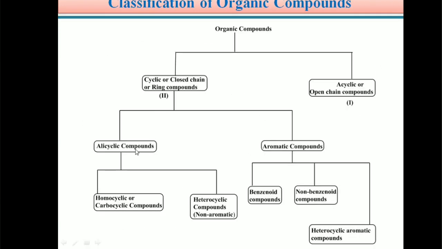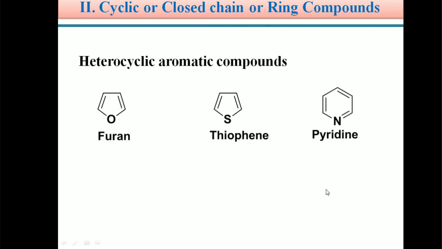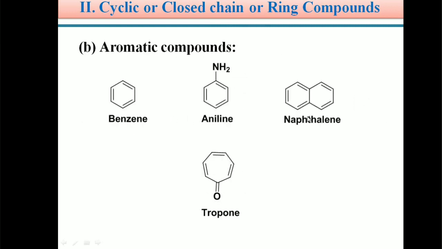Here aromatic compounds are classified as benzenoid compounds and non-benzenoid compounds. Benzene, aniline, naphthalene, and the derivatives of benzene are called benzenoid compounds. There are some aromatic compounds that don't have a benzene ring; those are called non-benzenoid compounds.